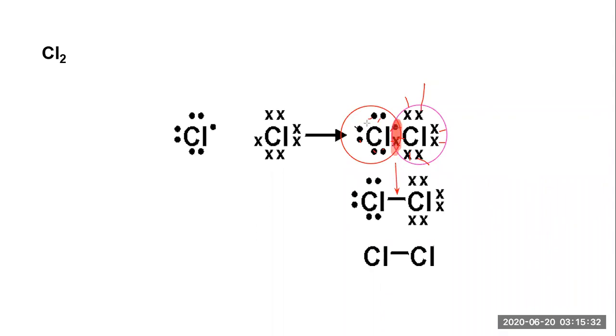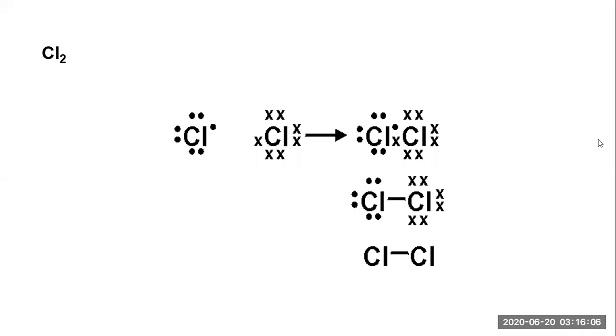Again, remember, whenever there is a sharing of 2 electrons, there is a formation of one bond, and it is represented by this. And in a very short manner, only the one bond is represented. That means this chlorine has shared one electron, this chlorine has shared one electron. So this is accurate information about dot structures. Okay, have you understood that? Yes, correct. So let's move further for understanding in a better way.